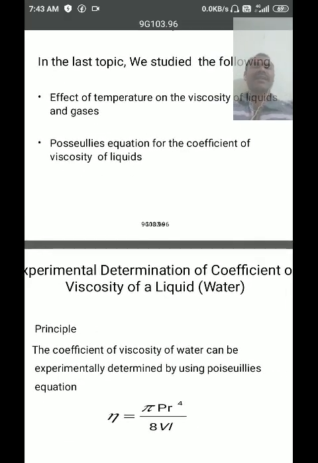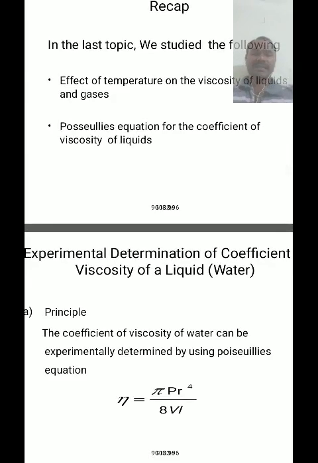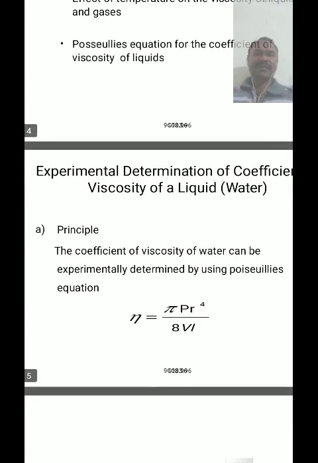So in gases, temperature is directly proportional to viscosity, but in a liquid, temperature is inversely proportional to viscosity.